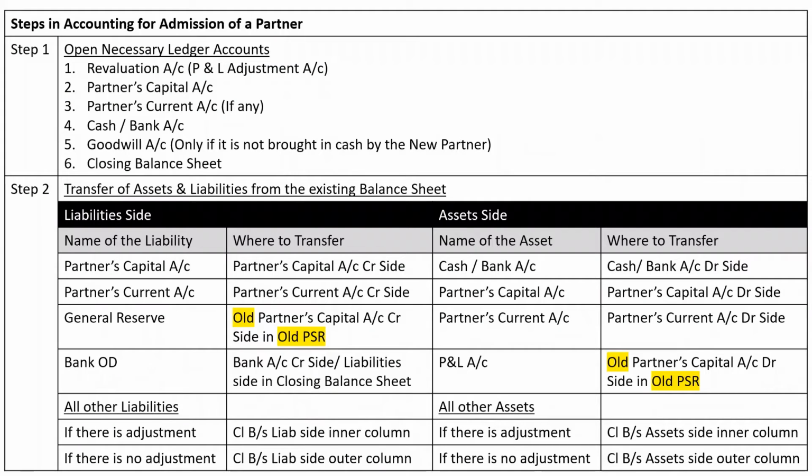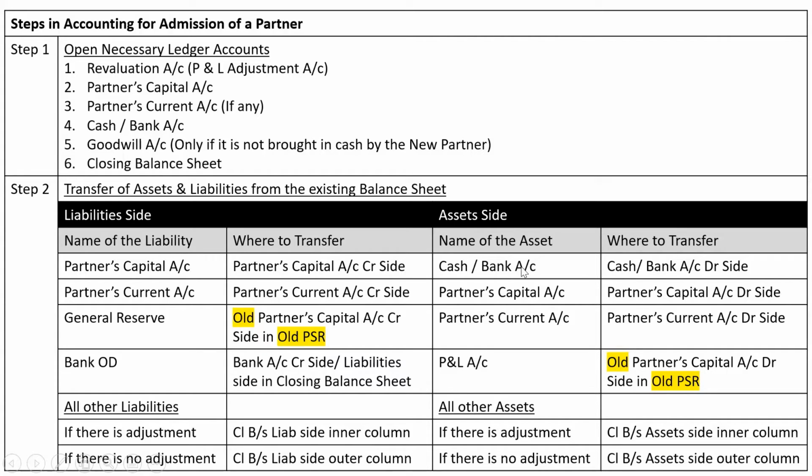Open necessary ledger accounts. We have done the same. Step 2, transfer of assets and liabilities. Partners capital account should be transferred to capital account credit side. Current account is not there. General reserve to be transferred to old partners capital account credit side in old PSR. Bank overdraft is not there. For other liabilities, if there is adjustment, closing balance sheet liability side inner column. If there is no adjustment, closing balance sheet liability side outer column.